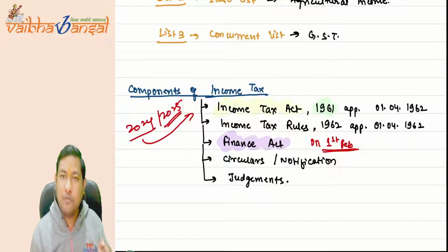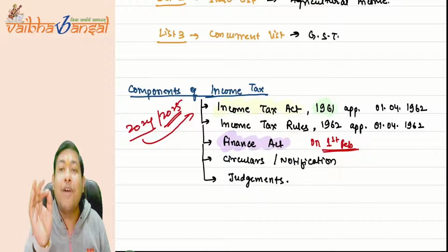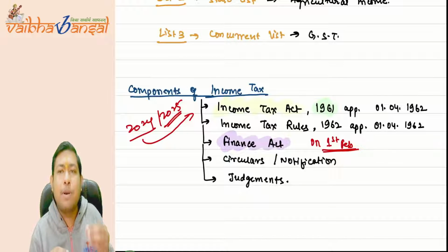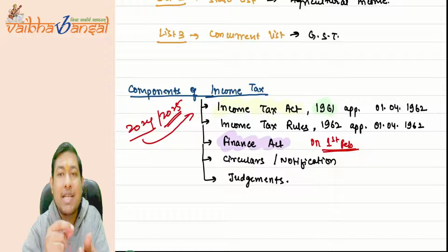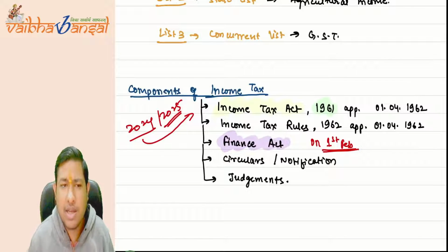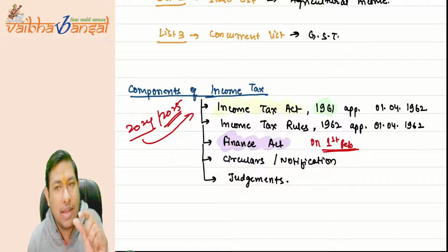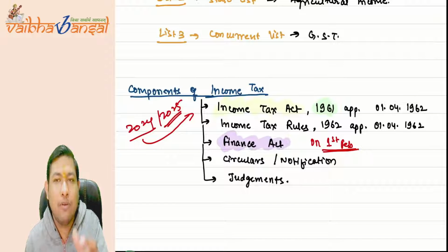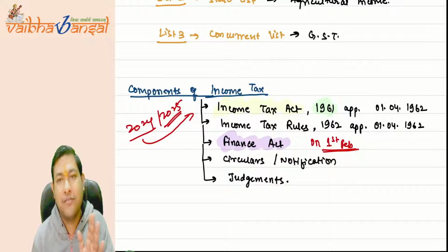Okay, so on the 1st of February, the Finance Minister of India presented a bill called the Finance Bill, in which they propose, mark my word, they propose to make some changes in the direct taxation or maybe other taxation of the government. Some other laws also change, but under the Finance Act, the government of India is just changing or tweaking some provisions of the law based on the circumstances of the situation. So this is what the finance bill was.